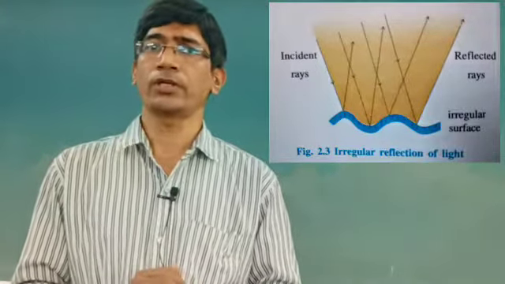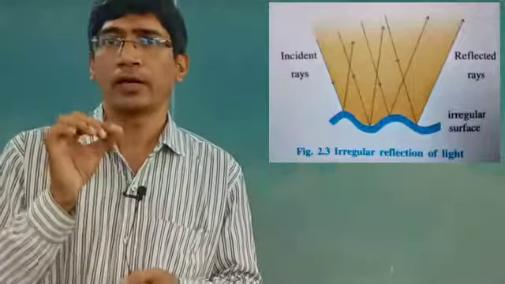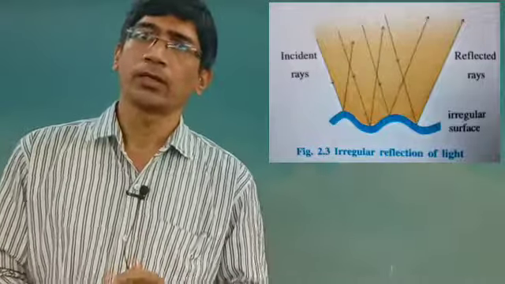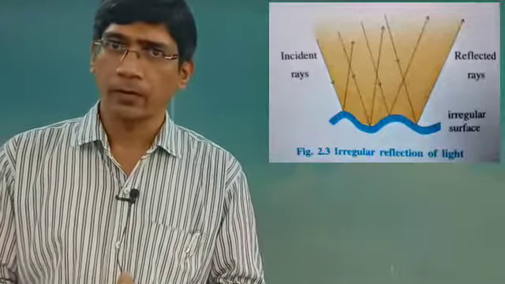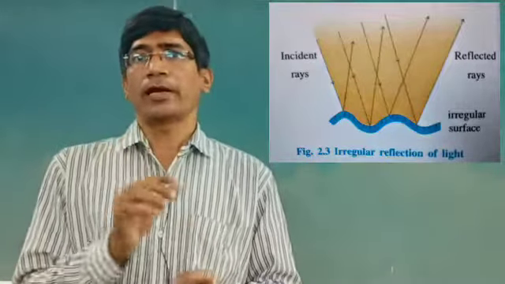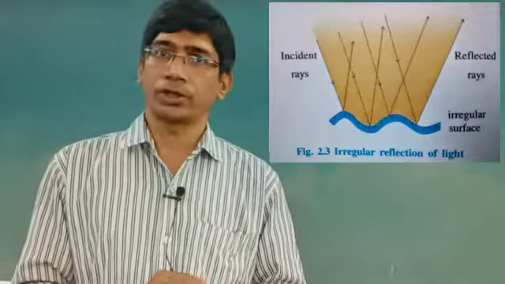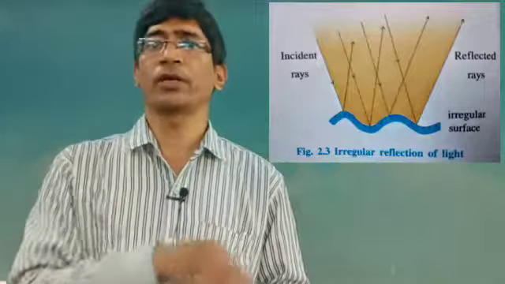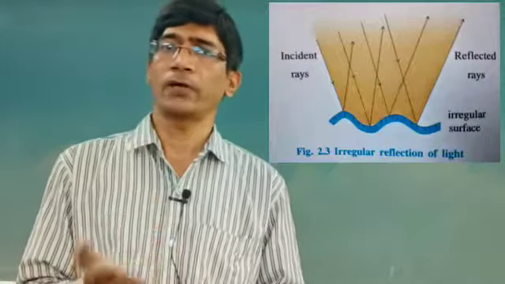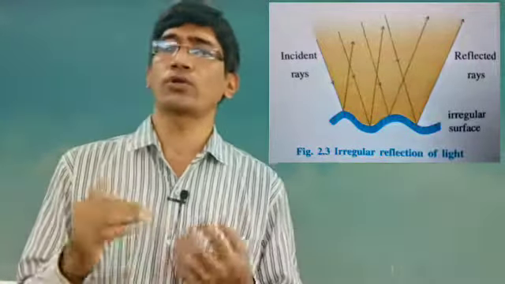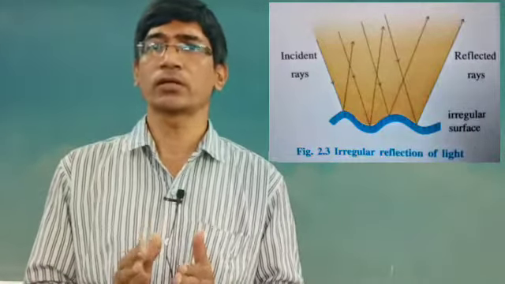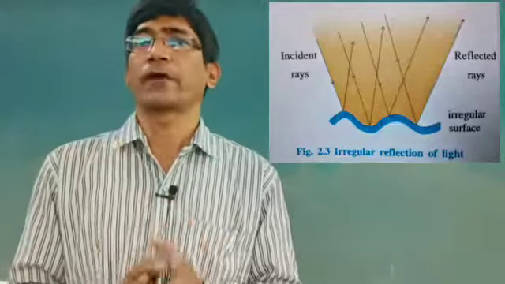So in the irregular surface, what happens when the light is incident at different points? The light is reflected back in the same plane, but here the light rays are not parallel to each other. If you take so many rays, these light rays are not parallel to each other. After reflection also, the reflected rays are not parallel to each other. So this type of reflection is known as irregular reflection.